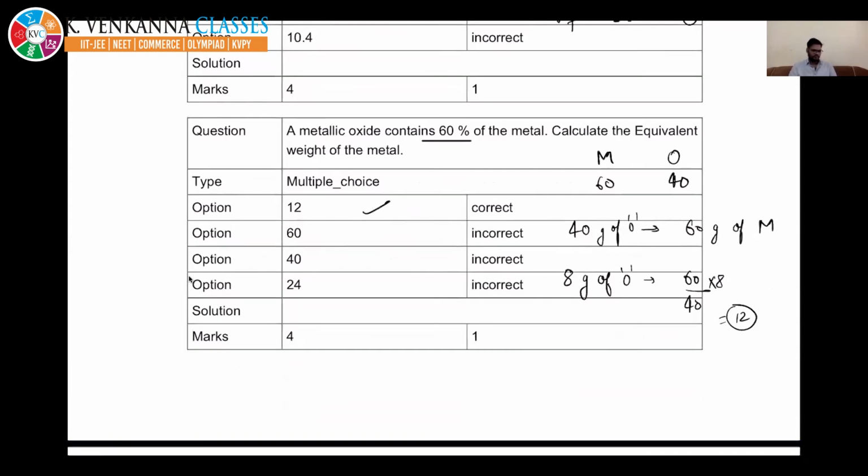Write it down. By the definition, the amount of element present per 8 gram of oxygen in its oxide, again I am repeating, the weight of element present per 8 gram of oxygen in its oxide is known as its equivalent weight, right? So write it down.